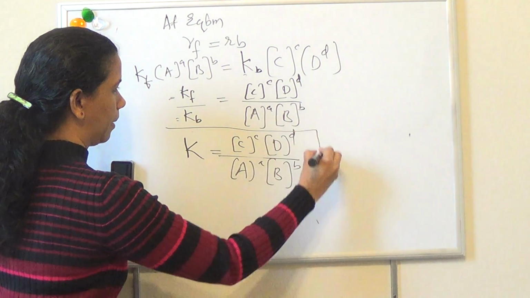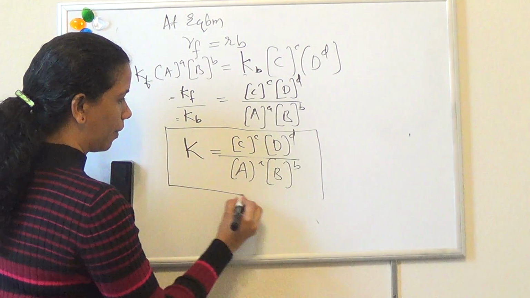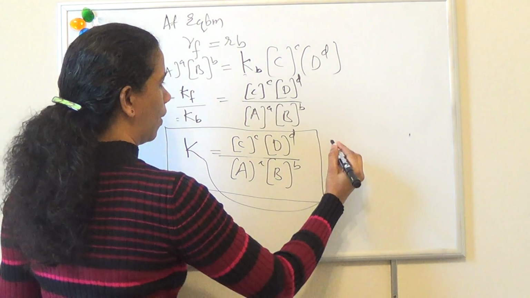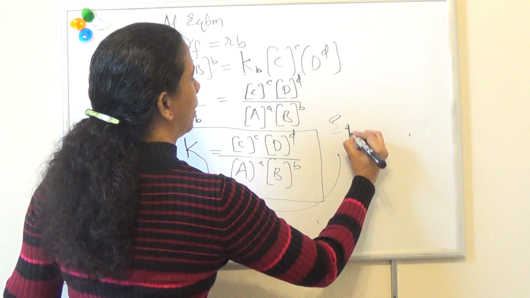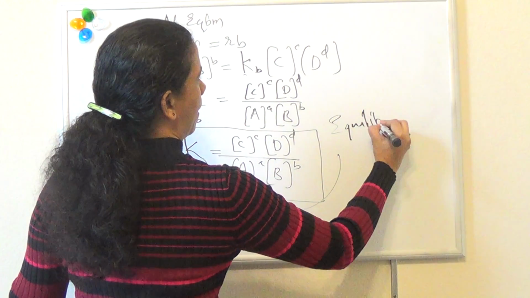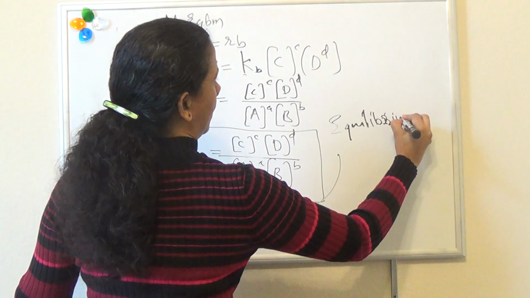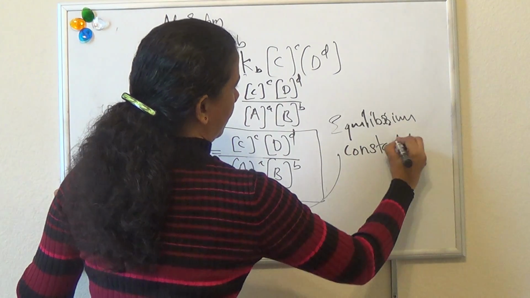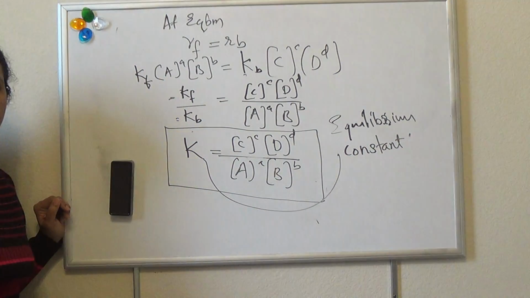This is the mathematical expression for the law of chemical equilibrium, where K is called the equilibrium constant.